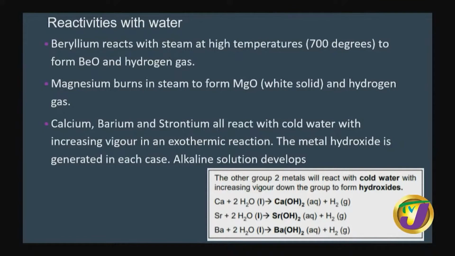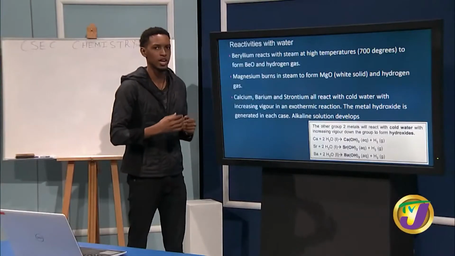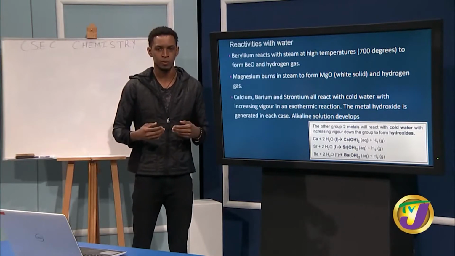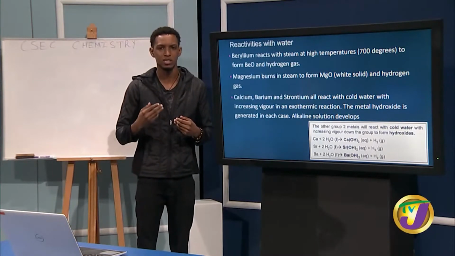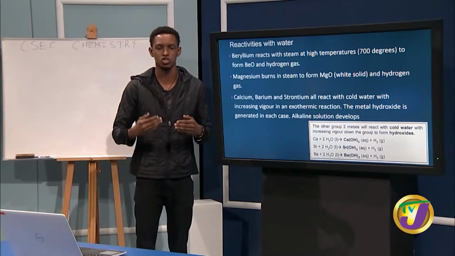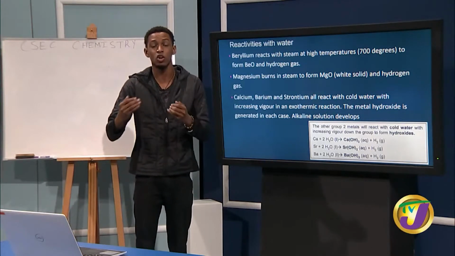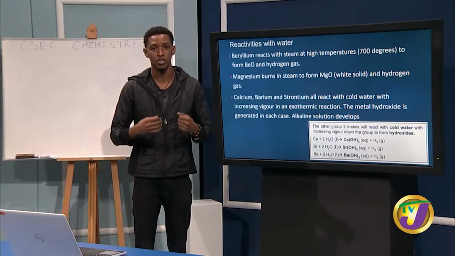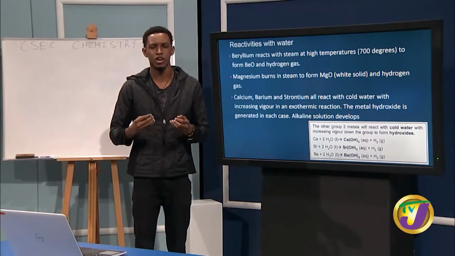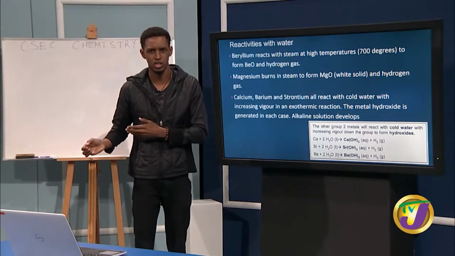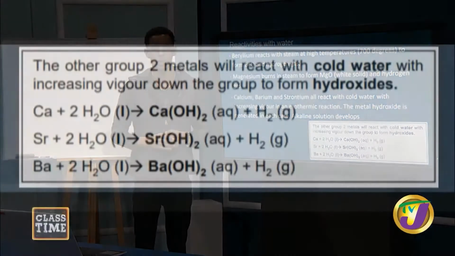Now, for the first one, it says beryllium has to be reacted with steam at 700 degrees. Magnesium burns in steam, not necessarily at 700 degrees, just steam, and the reaction goes. While with calcium, strontium, and barium, the reaction can go with cold water. What that says to me is that beryllium is not very reactive because in order to get it to react, you had to heat it to 700 degrees in steam. While with magnesium, it reacted with steam, but not necessarily at 700 degrees. It could be at a much lower temperature.